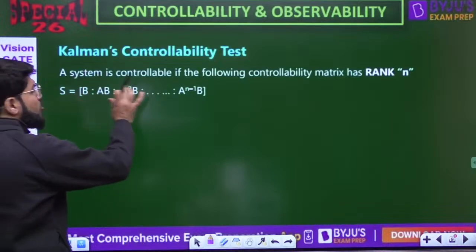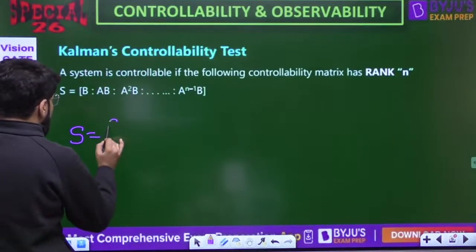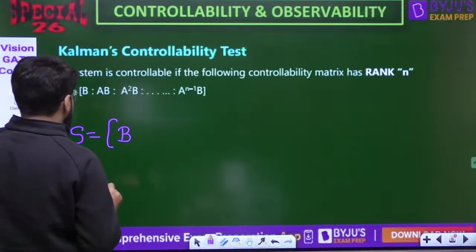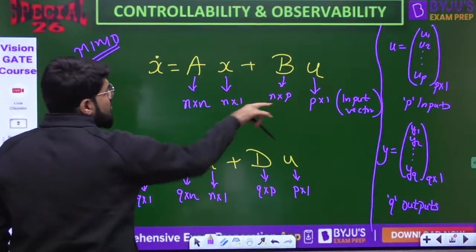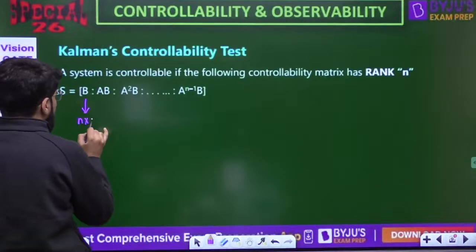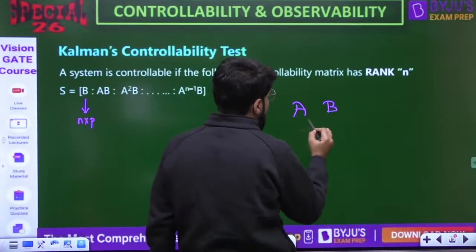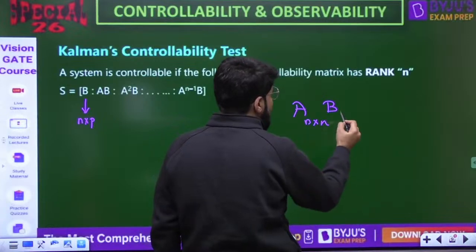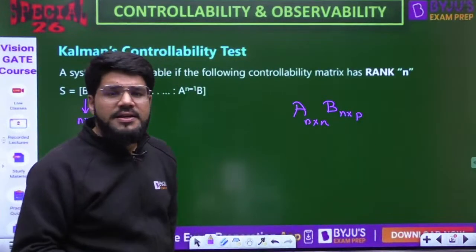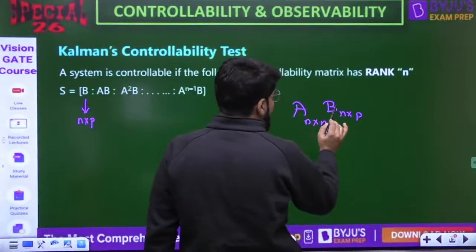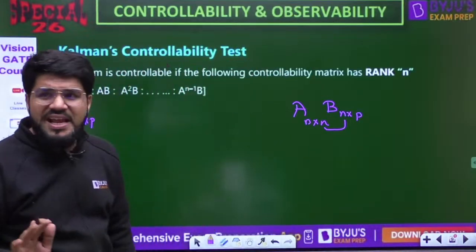By the way, what is going to be the size of this matrix? Let me rewrite it once again clearly. What is the size of B, as I just explained? B is of the size n cross p. What about AB? A is of the size n cross n and B is of the size n cross p, so what is the resultant matrix size? AB can be multiplied, since the number of columns of the first equals the number of rows of the second.